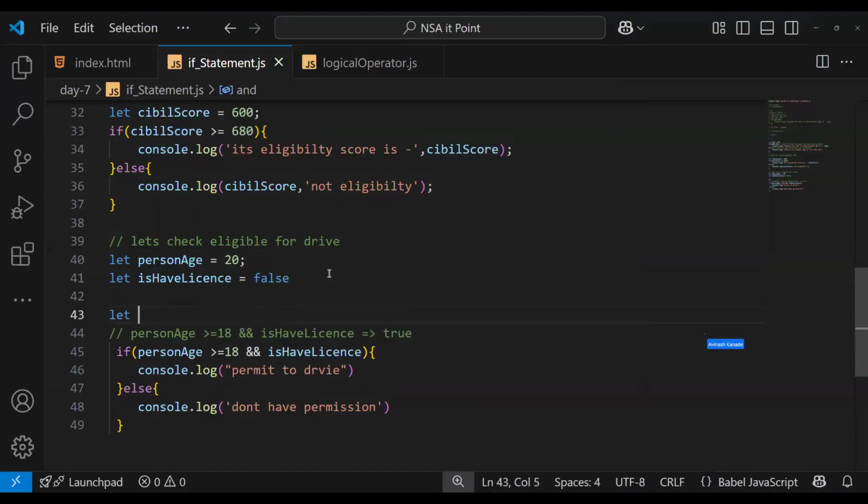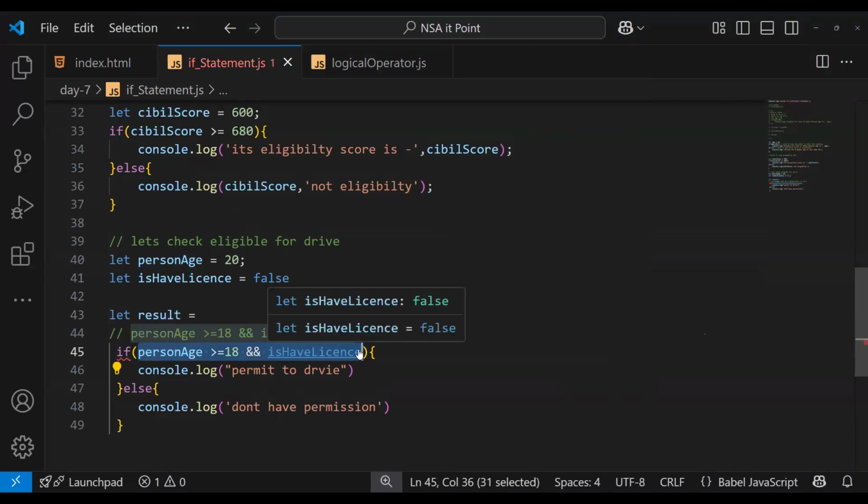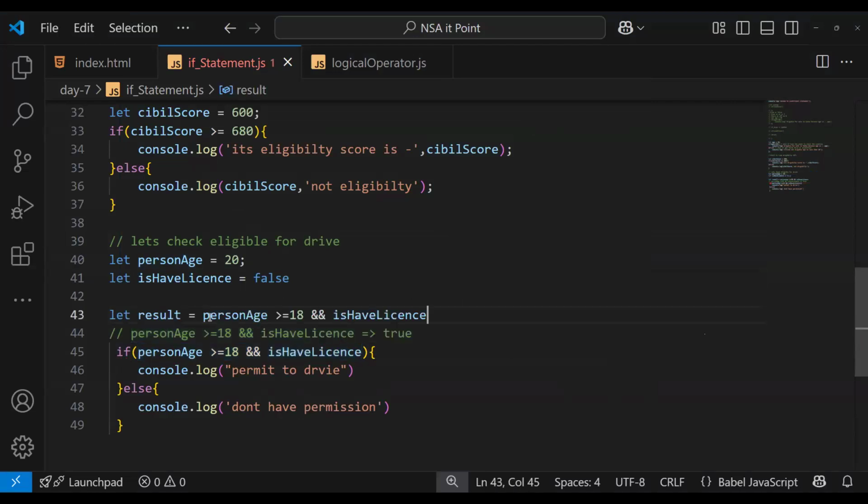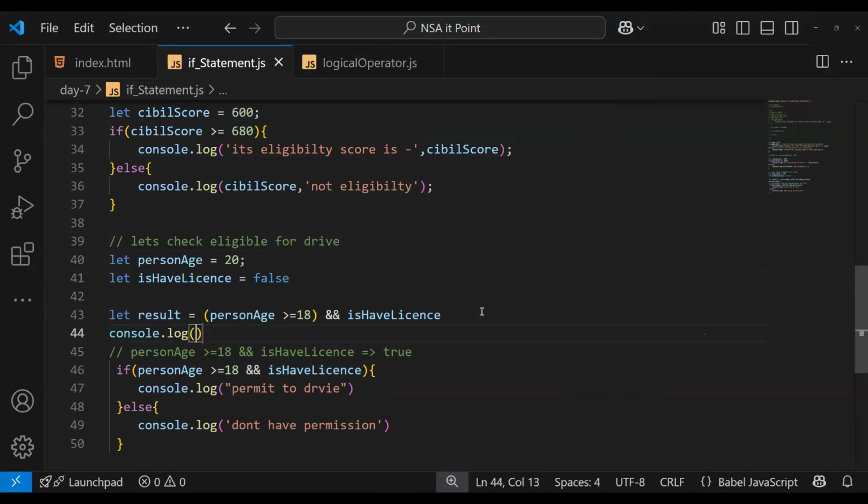Let result, I'll show you. Let result equals to, and I just add this one inside this. What we return? This one. What we have written? This one, and then let's see what's inside the result. First let's see what's inside the result. Save, and then reload.